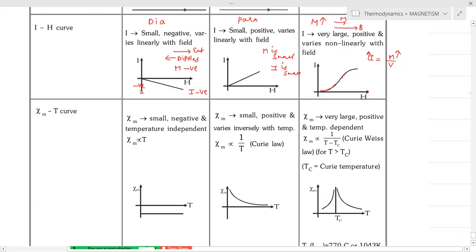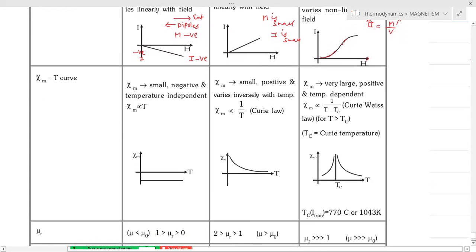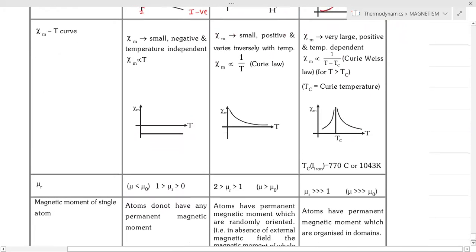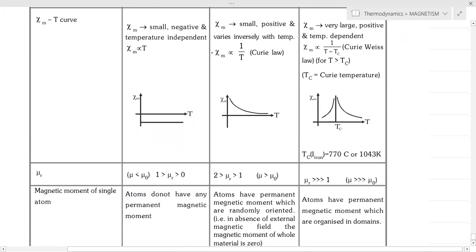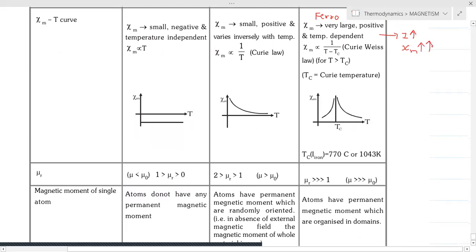So after that, we will think of the susceptibility and temperature graph. This is very, very important. We will see that first we think of the ferromagnetic material. So just now for ferro, the I is very high. As I is very high, the magnetic susceptibility Xm is also very high.